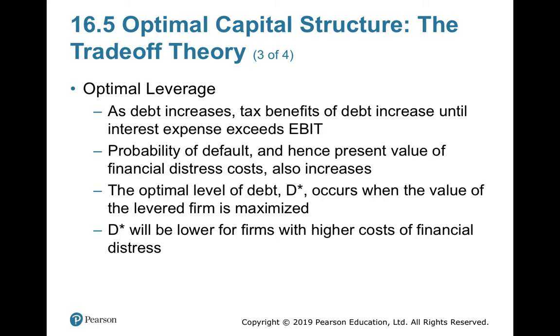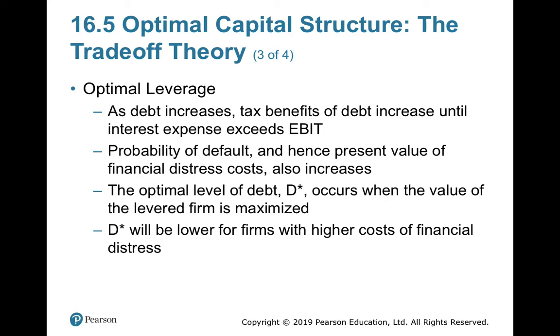That's why in financial statement analysis we have seen the interest coverage ratio, which is equal to EBIT divided by interest. Once the interest expense is more than the EBIT amount, your benefit will be converted into a loss. The probability of default, and hence the present value of the financial distress cost, also increases once the interest exceeds the EBIT. Therefore, the benefit turns into a loss.